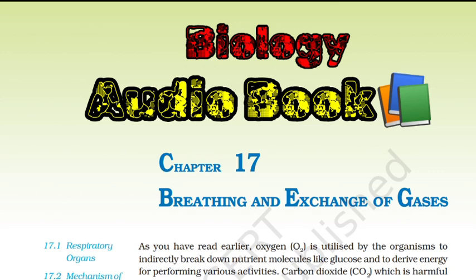The first step in respiration is breathing, by which atmospheric air is taken in, inspiration, and the alveolar air is released out, expiration. Exchange of O2 and CO2 between deoxygenated blood and alveoli, transport of these gases throughout the body by blood, exchange of O2 and CO2 between the oxygenated blood and tissues, and utilization of O2 by the cells, cellular respiration, are the other steps involved.